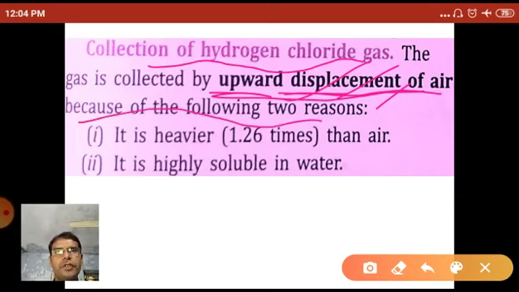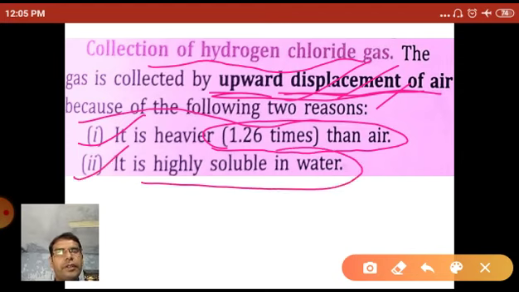The reasons are that it is 1.26 times heavier than air, and it is also highly soluble in water. So these are the two reasons why we collect the hydrogen chloride gas by upward displacement of air.